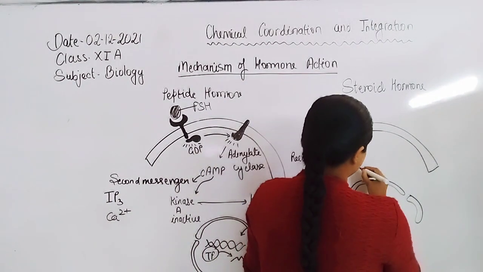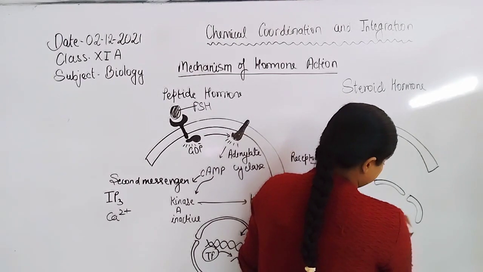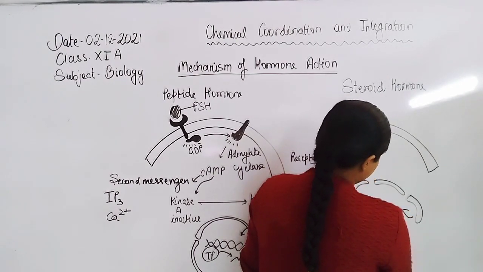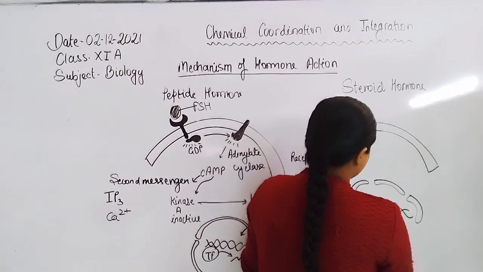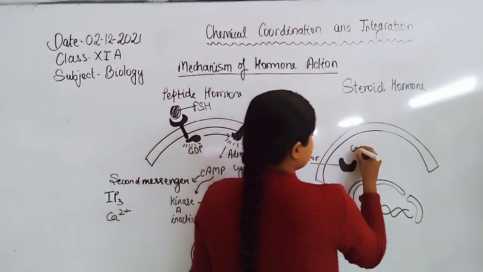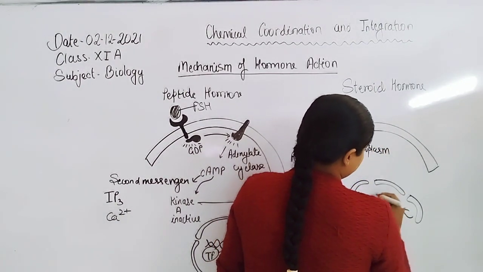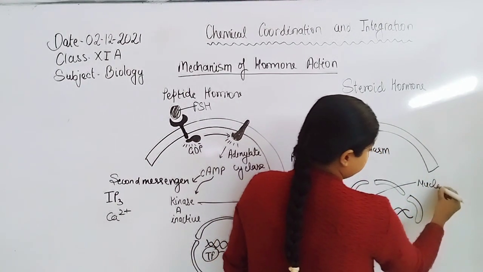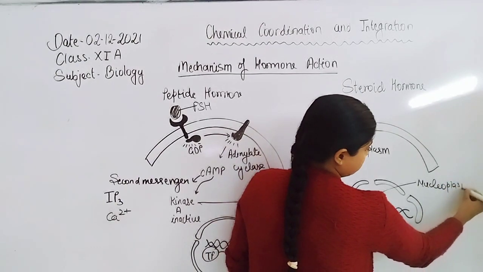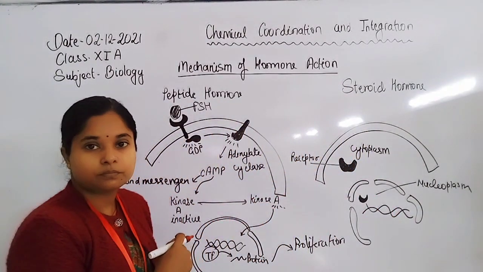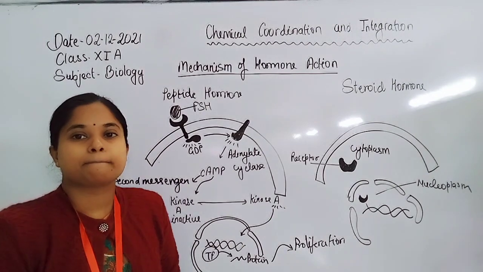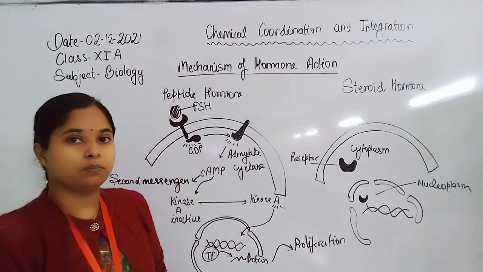The receptor for such a hormone is also present inside the cytoplasm and nucleoplasm.